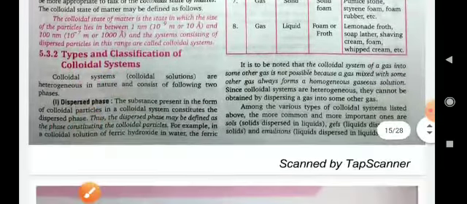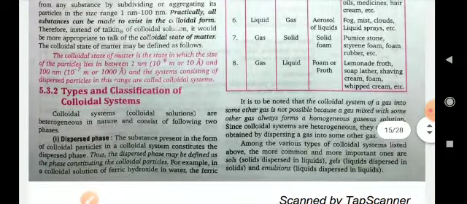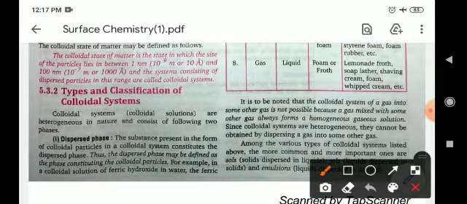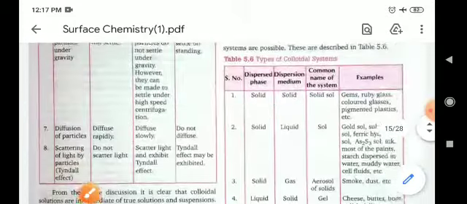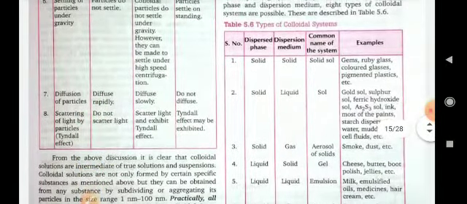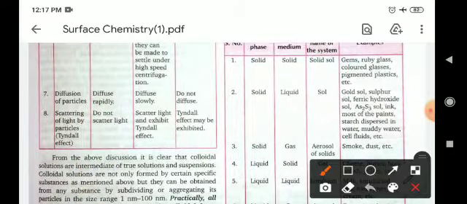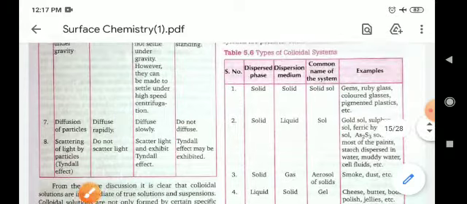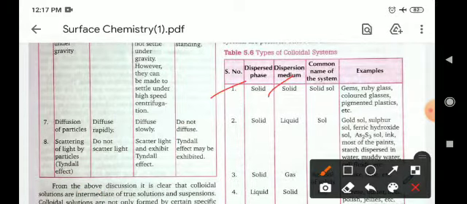Now, types of classification of colloidal systems. As I have discussed before, the substance which is dissolved in a dispersion medium is known as the dispersed phase. Types of colloidal systems on the basis of dispersed phase and dispersion medium: solid in solid is a solid sol, for example gem, ruby glass and colored glasses, etc. are examples of colloidal systems.